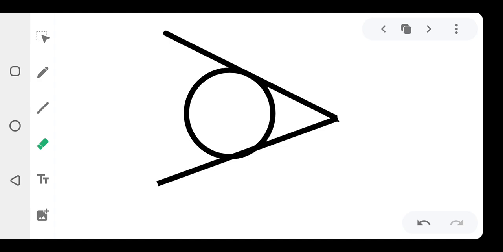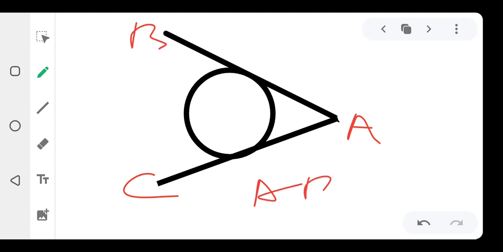Alright, so now this is what I want to talk about. You can see we have two tangents here. I'm going to call this my A, I'll call this my B, and I'll call this my C. So what do we need to know about this now? The lengths of the two tangents are the same. This length AB is equal to length AC. Oh, that's cool.